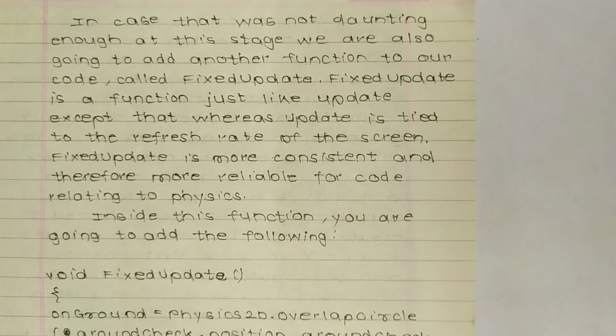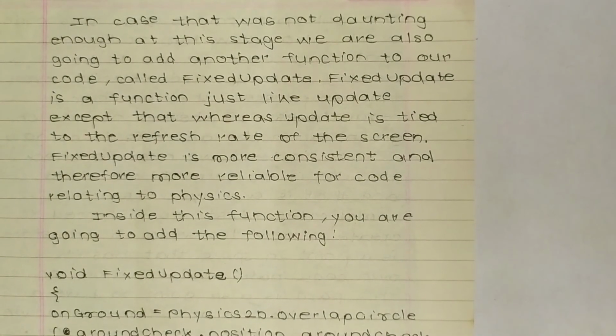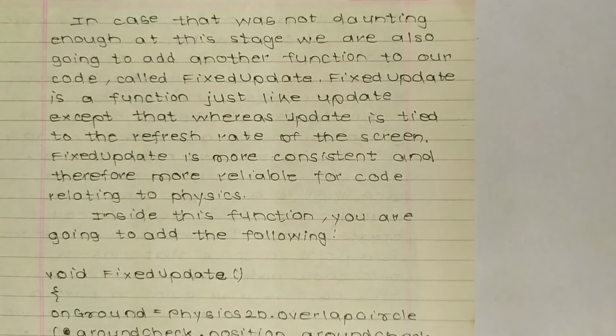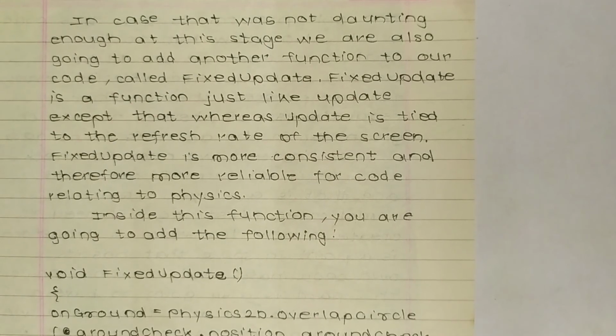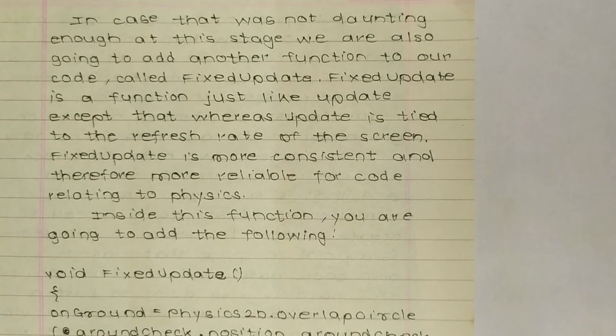In case that was not daunting enough, at this stage we are also going to add another function to our code called FixedUpdate. So FixedUpdate is a function like Update, except that whereas Update is tied to the refresh rate of the screen, FixedUpdate is more consistent and therefore more reliable for code related to physics.